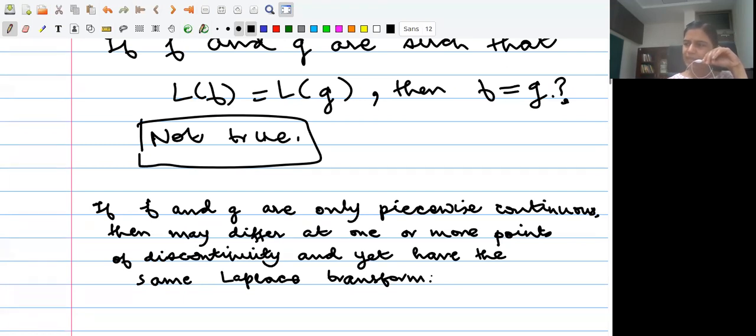The Lerch theorem says that if f and g are continuous functions with the same Laplace transform, then f and g must be identical.